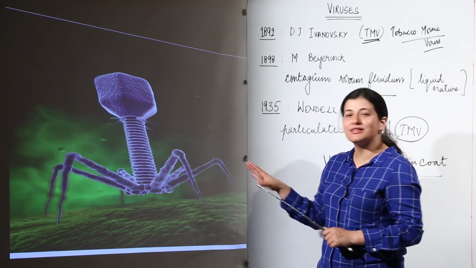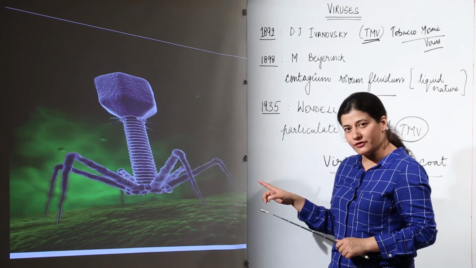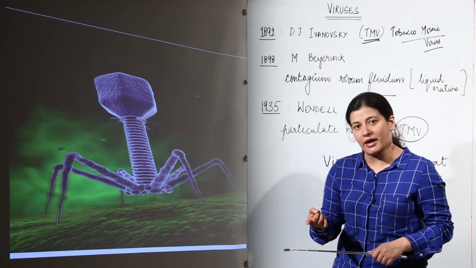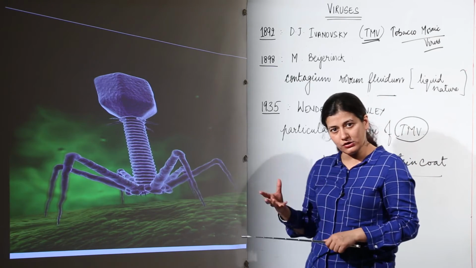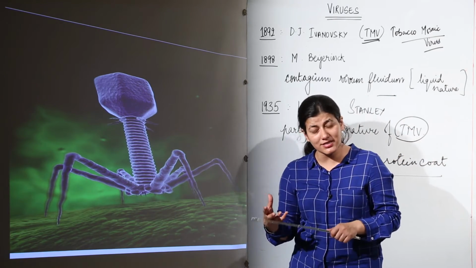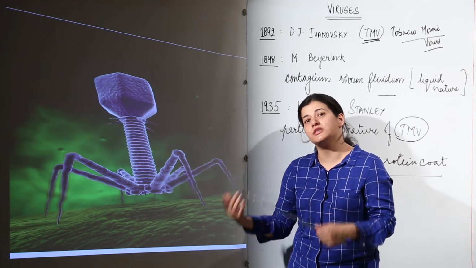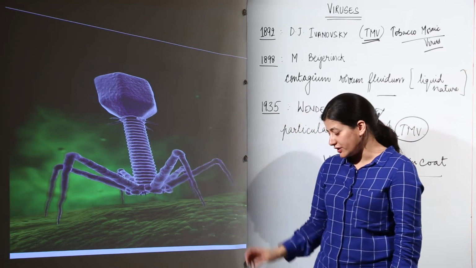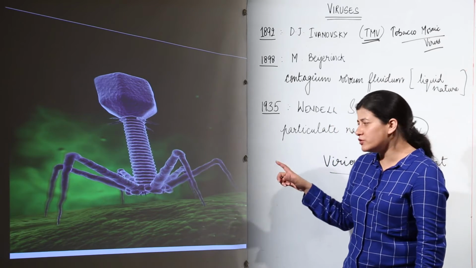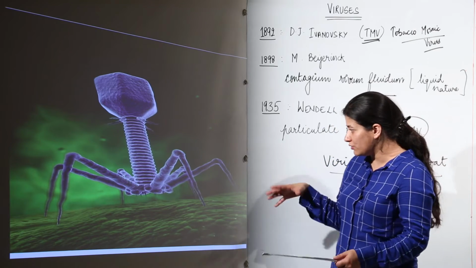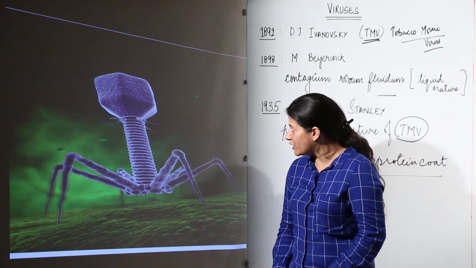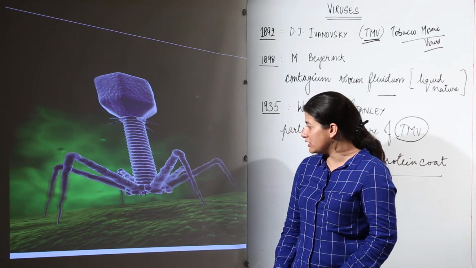First of all, this is a virus. This is a bacteriophage virus which would go and infect bacteria, and we know that bacteria are highly notorious. They are responsible for giving us diseases. These viruses give diseases to bacteria. So this is the typical structure of a bacteriophage. I've used this just to make you a little bit interested in what virus and virology are all about.